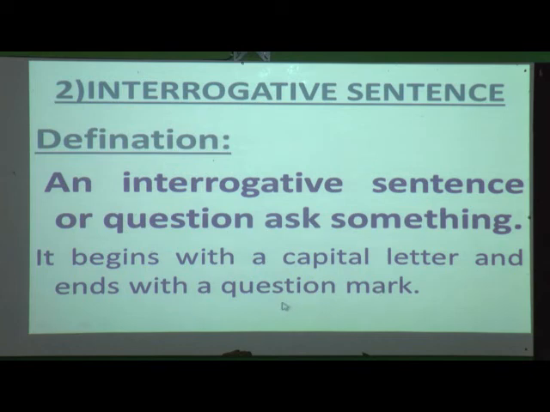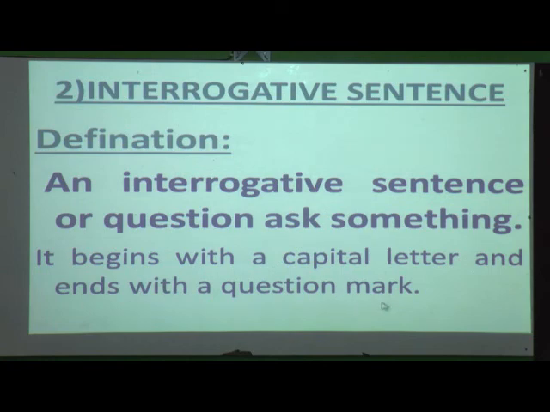In the first kind, the statement, the sentence ends with a full stop, and an interrogative sentence ends with a question mark. Again I will repeat, an interrogative sentence or question asks something. It begins with a capital letter and ends with a question mark.